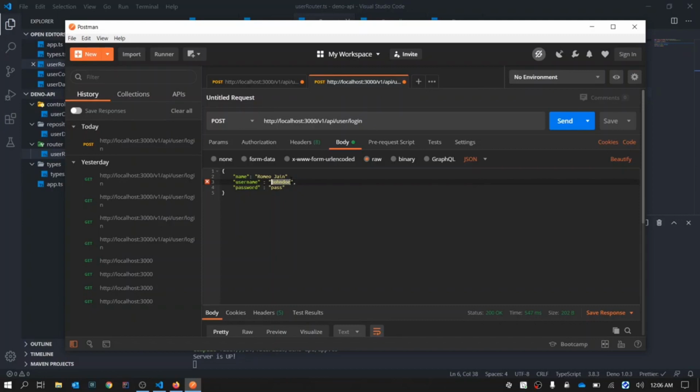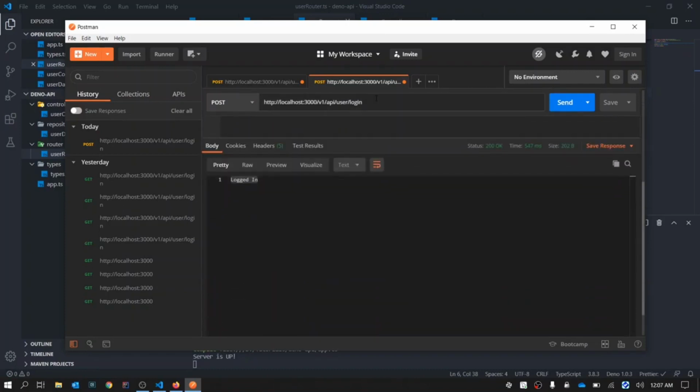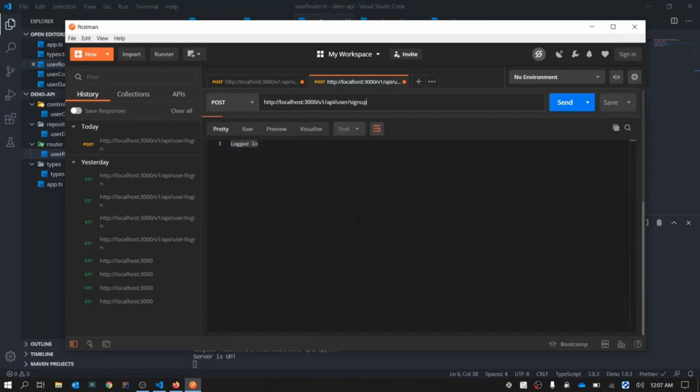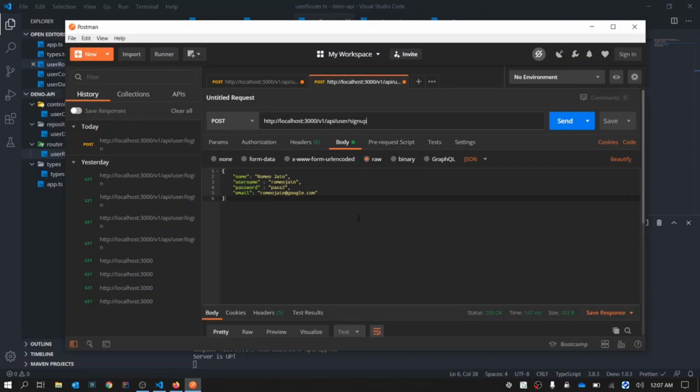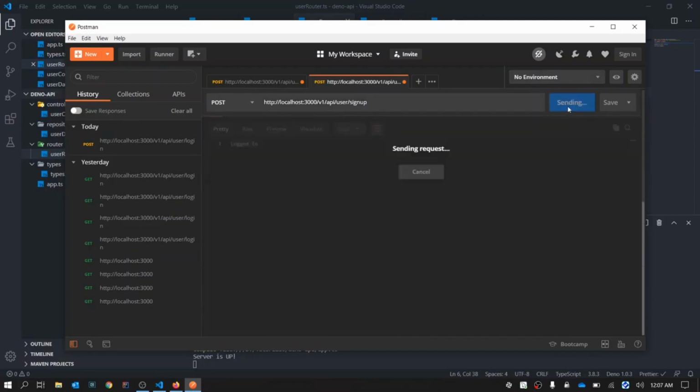I really don't care about the name. Romeo Jan. Password to Jan only, right? Yeah. Then email Romeo Jan at the rate, let's say google.com. Perfect. Add the comma here. Make sure you change it to sign up, or else you will again end up debugging and scratching your head, just like me. Now sign up is done. Let's send and see what happens.